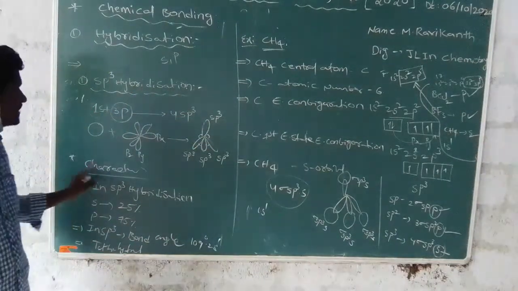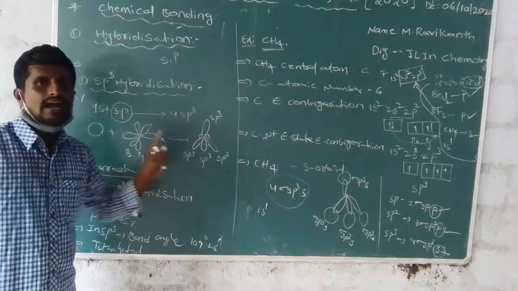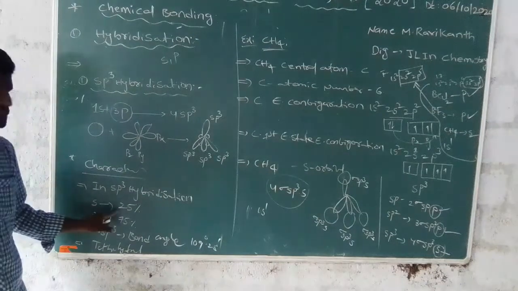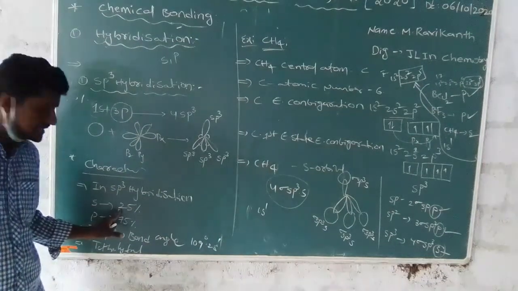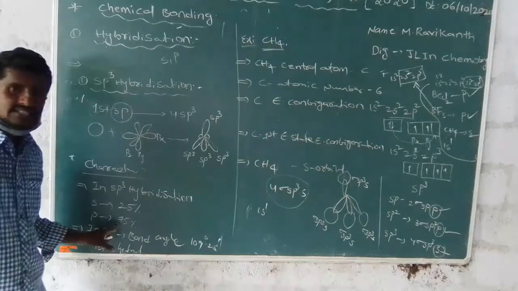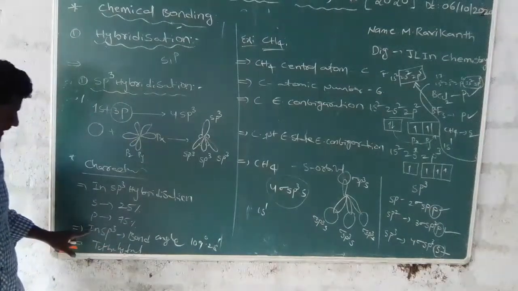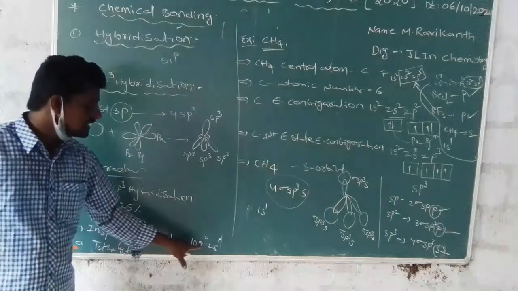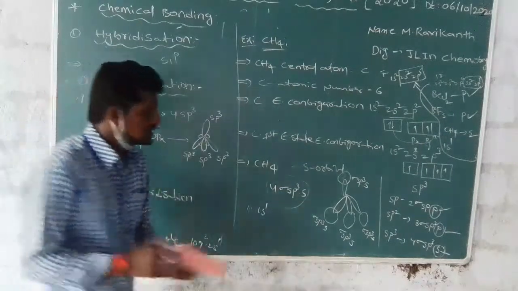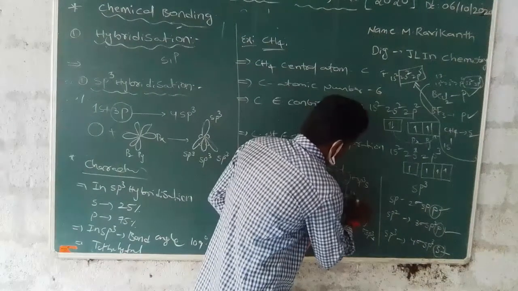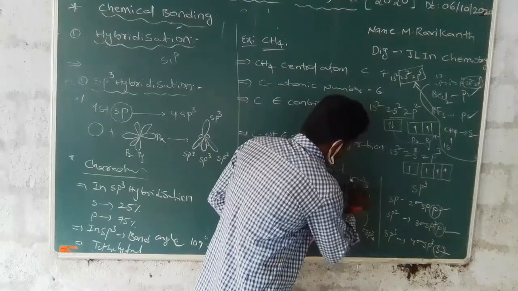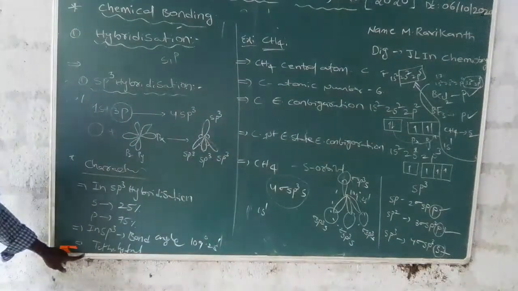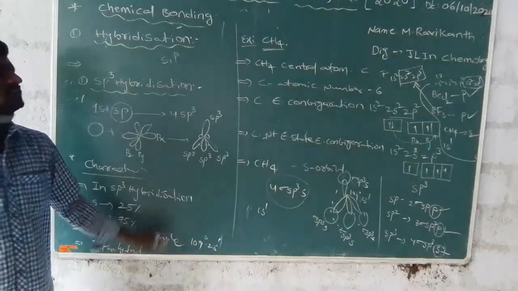The characteristics of sp3 hybridization. In sp3 hybridization, the s percentage is 25% and the p percentage is 75%. The bond angle is 109 degrees 28 minutes. This is a tetrahedral structure.